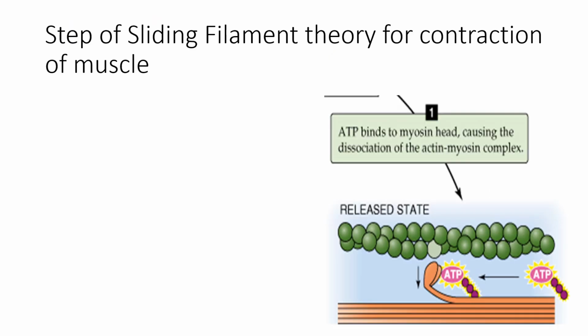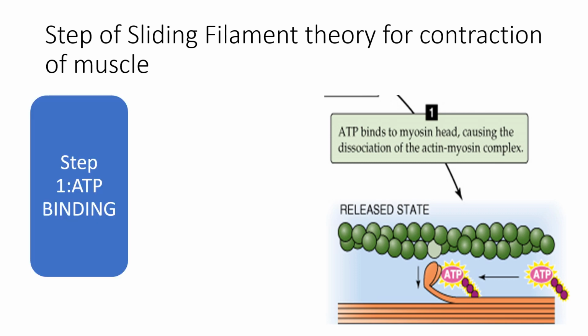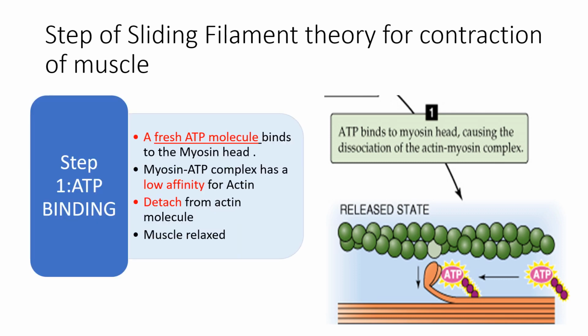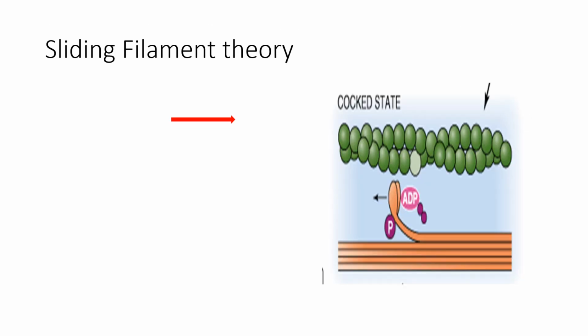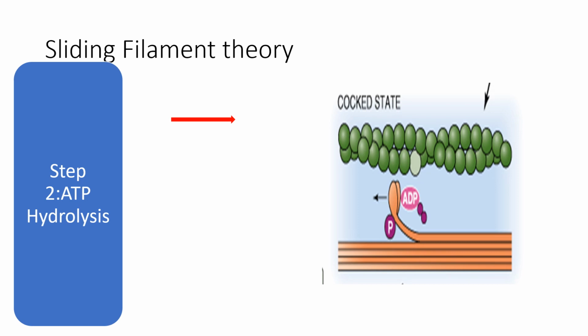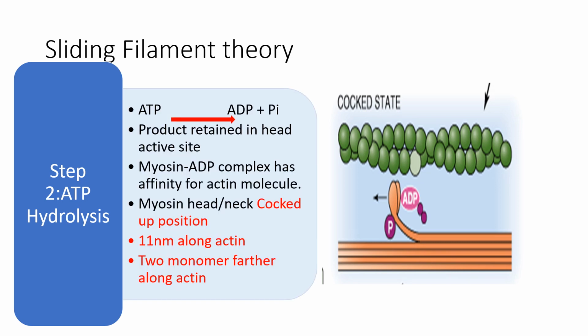So let us study this step by step. The first step is ATP binding, in which a fresh molecule of ATP, you can see here, binds to the myosin head. The myosin-ATP complex, since it has a low affinity for actin, will detach from the actin molecule, and the muscle, if it remains in this form, is relaxed. So the next step will be the step of ATP hydrolysis. The ATP which is present there will be hydrolyzed to ADP and phosphate. The product so formed will be retained in the active site of the head of the myosin.